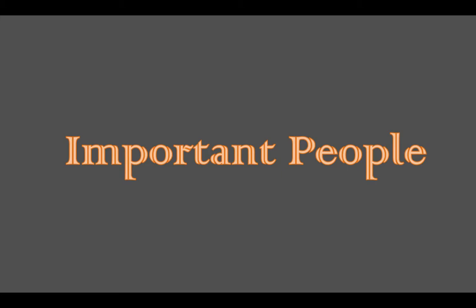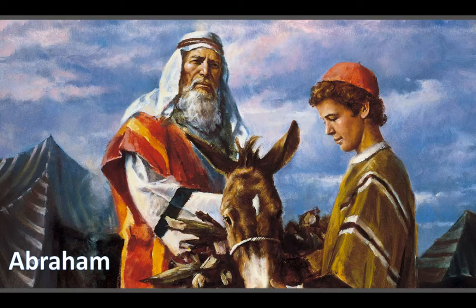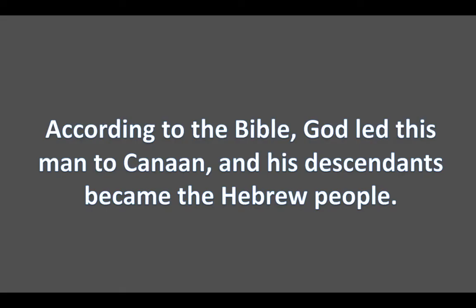All right, so first let's start off with some important people. This will be a matching section of the test, and you'll have to know which of these people matches to their description. So first we have Abraham. Here's a picture of Abraham and his son Isaac, probably the story that you saw in the DBQ on the Hebrew Bible. So the definition for Abraham that you need to know is, according to the Bible, God led this man to Canaan, and his descendants became the Hebrew people.